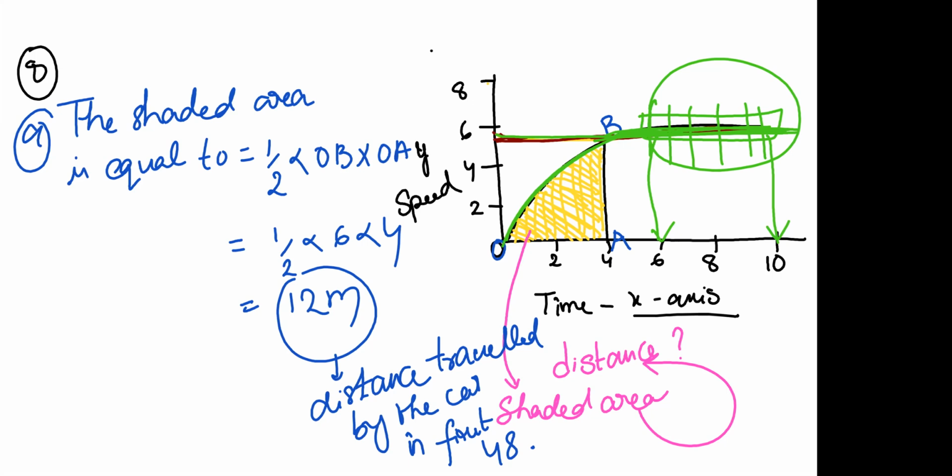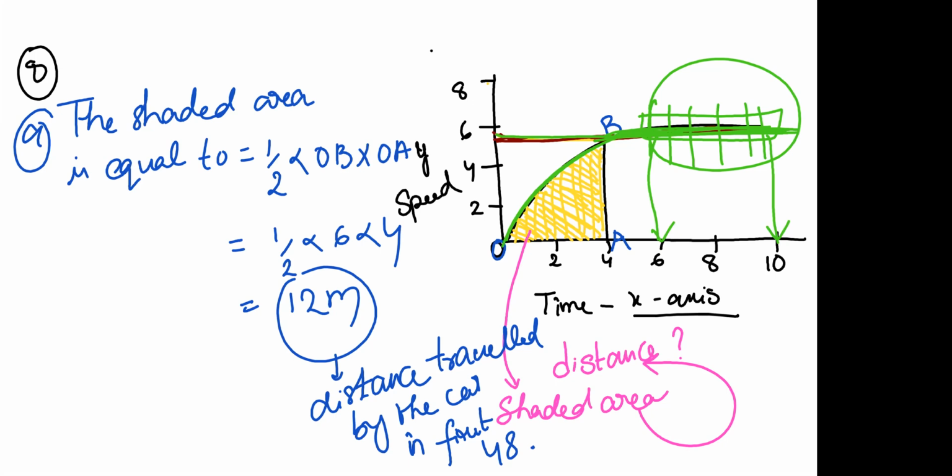Okay, so in part B, which part of the graph represents uniform motion of the car? He is asking about uniform motion. That is the reason I am explaining where the uniform motion of the car is, in regard to the graph. Did you understand the question first? Ma'am, they are asking distance.